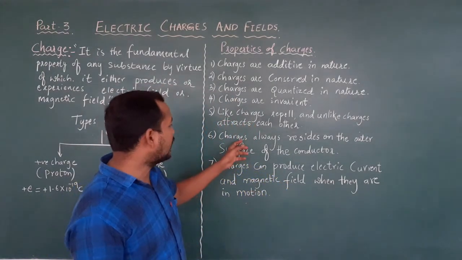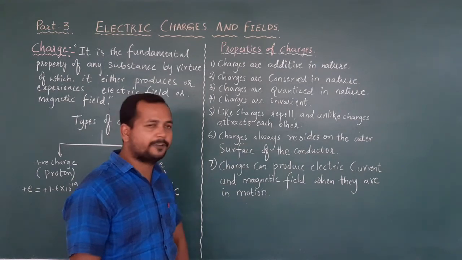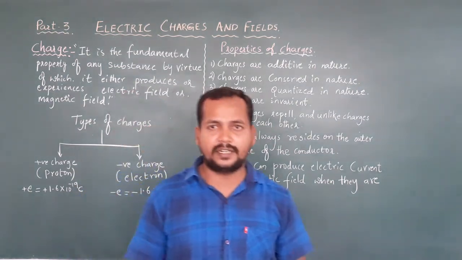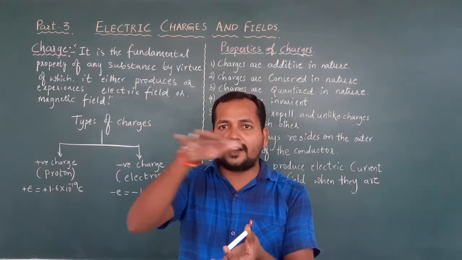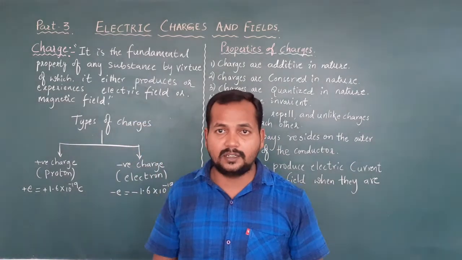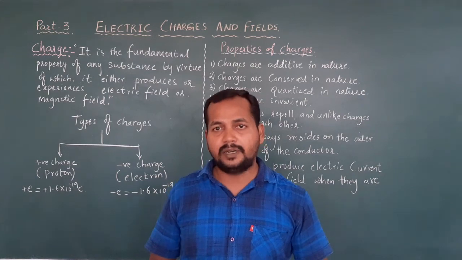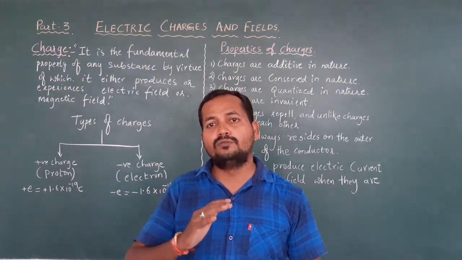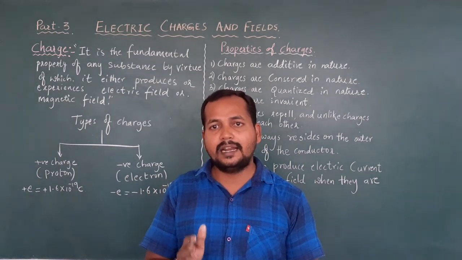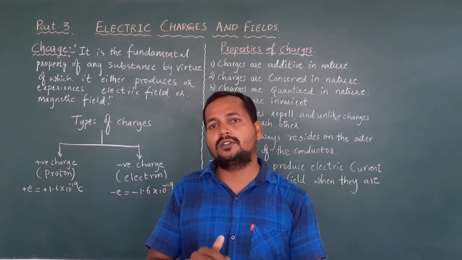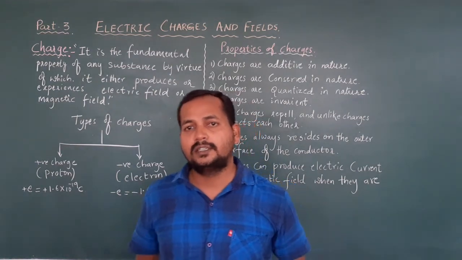Correct. Next, charges always reside on the outer surface of the conductor. Where charges are present, they always reside on the surface of the conductor, not at the very inside. They have to conduct electricity, so the charges must always be present on the surface of the conductor.